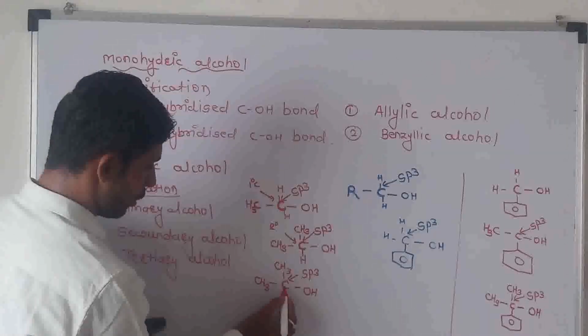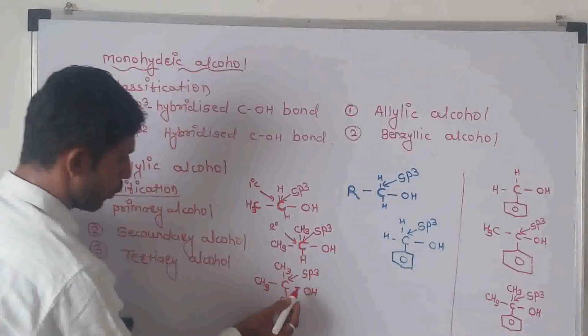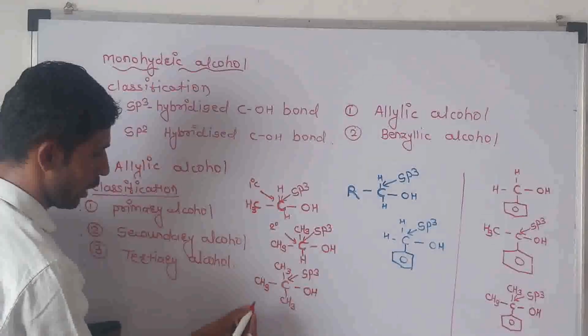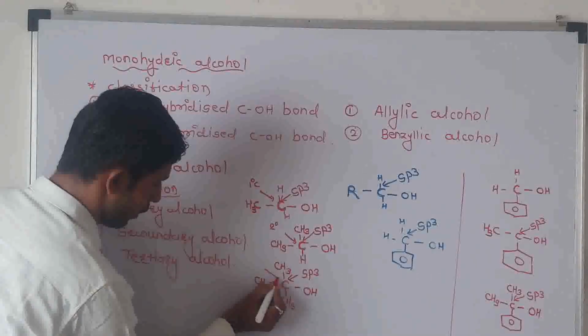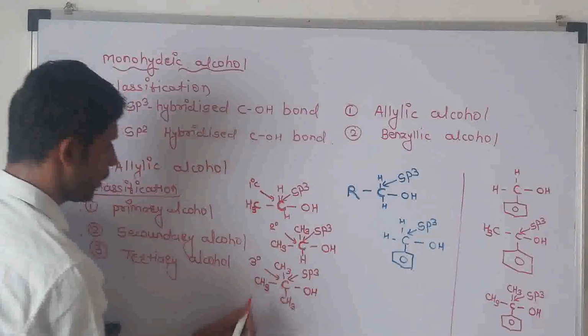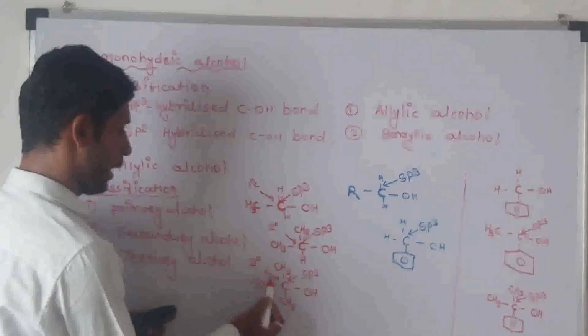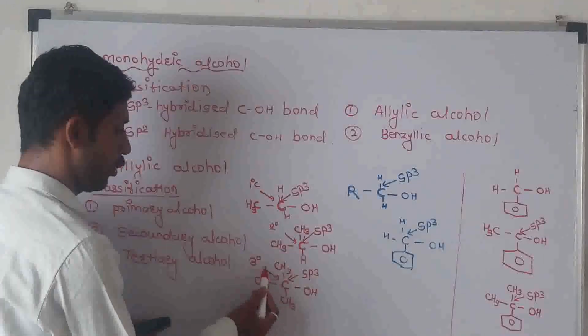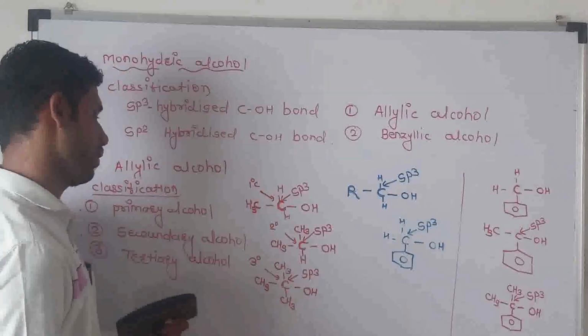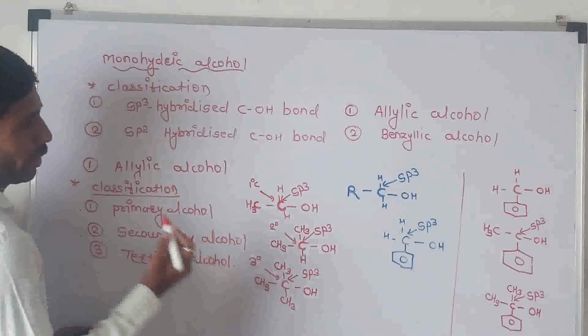Third is the tertiary alcohol. The OH group is directly attached to a tertiary carbon atom. In this case, the carbon is bonded to three other carbon atoms. This is known as the tertiary alcohol.